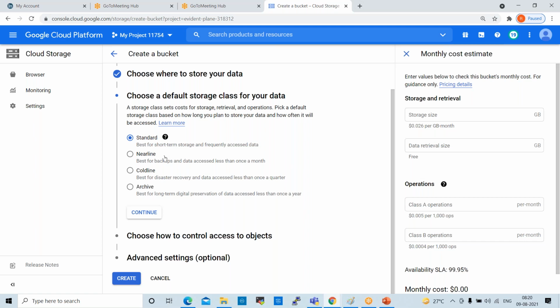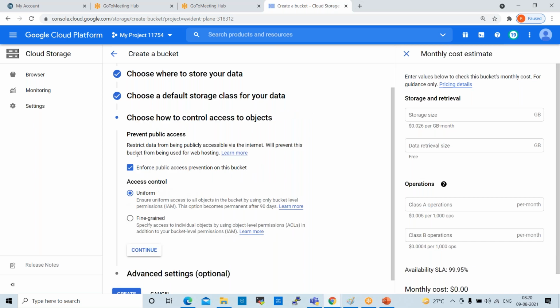See here, Standard, Nearline, Coldline, Archive. Standard is best for short-term storage and frequently accessed data. Nearline is best for backups and data accessed less than once a month. Coldline is best for disaster recovery and data accessed less than once a quarter. Archive is best for long-term digital preservation of data accessed less than once a year. So different options are there. By default, Standard is selected. You can select the standard one. Click on continue.